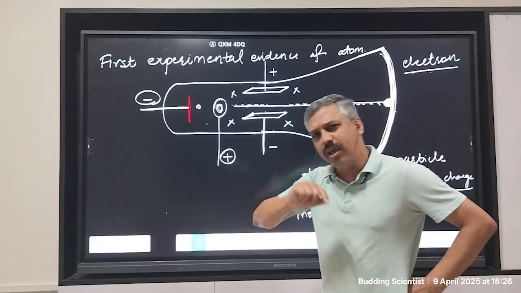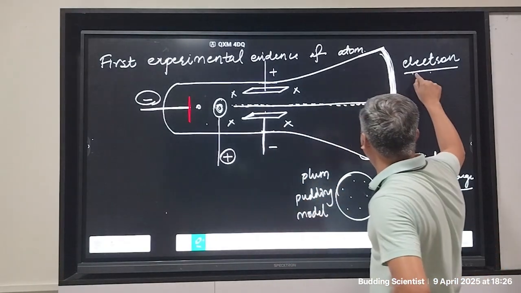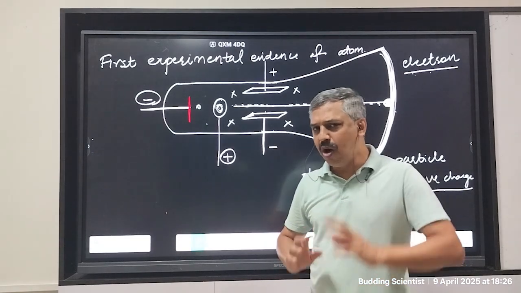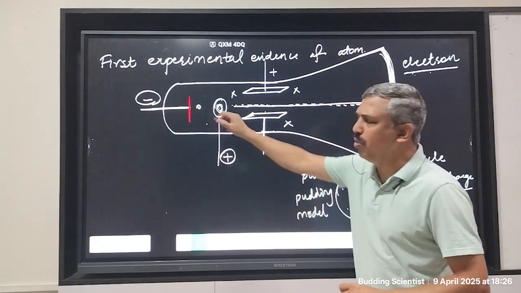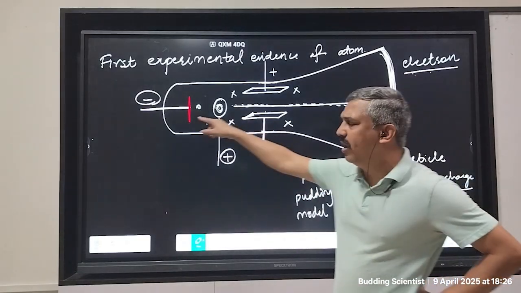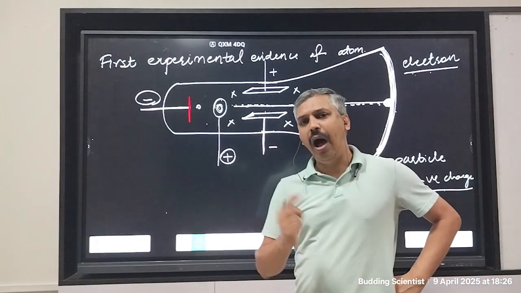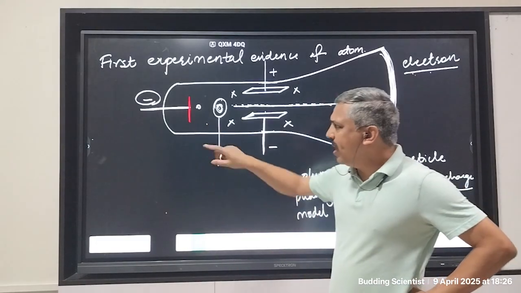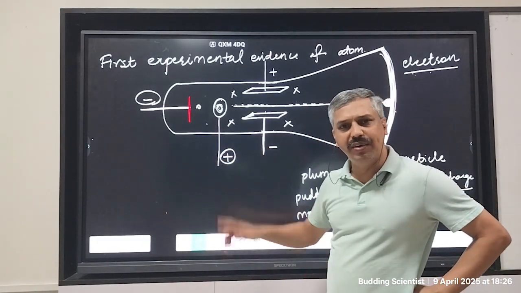J.J. Thomson is saying, how can this particle which is coming out of copper, how can the same particle come out of iron? How can the same particle come out of aluminium? How can the same particle come out of molybdenum? How can the same particle come out of tungsten?